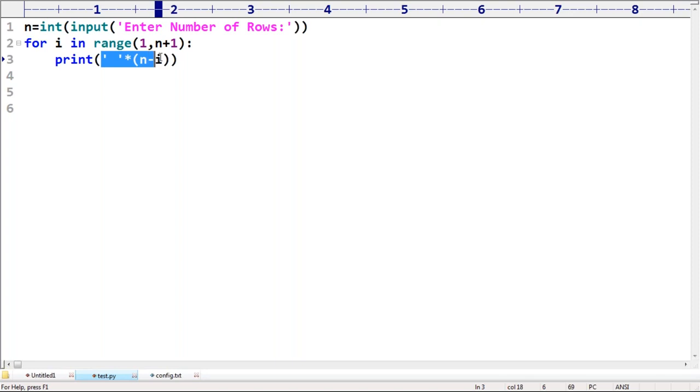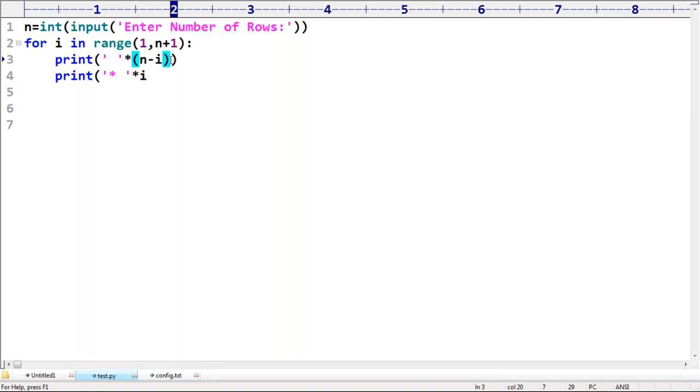After these many spaces, what I want to do is print a star. Sir, I will explain again. Don't worry, just try to follow. How many times do I want to print a star? I number of times.